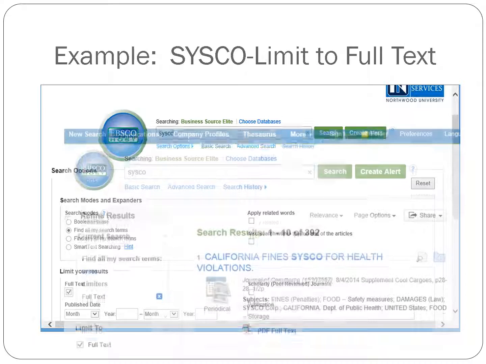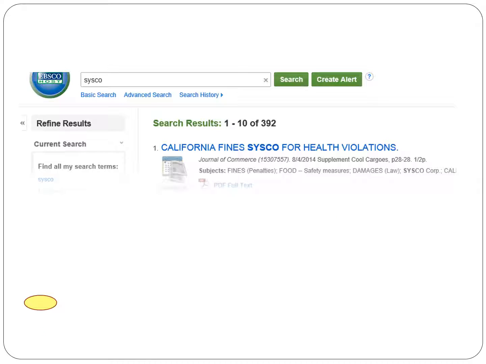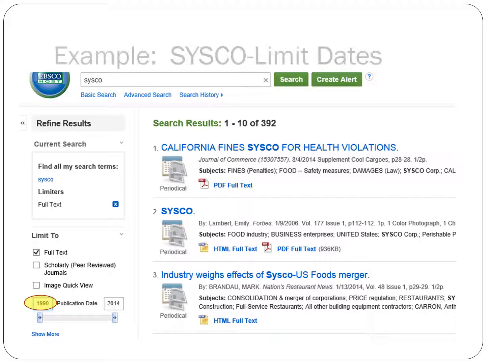But when I do, I get 392 results. That's an awful lot of results, and I decide I probably will not have time to sift through 392 results. So that leads me to the next limitation you can make. So I decided I don't want to look through 392 results, and therefore I look down in my bottom left-hand corner here, and I see that there's a way to adjust my publication dates.